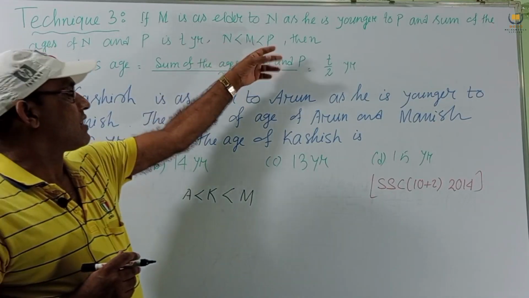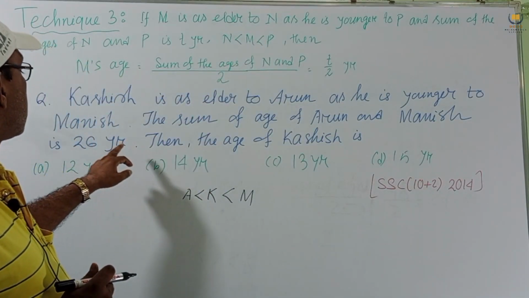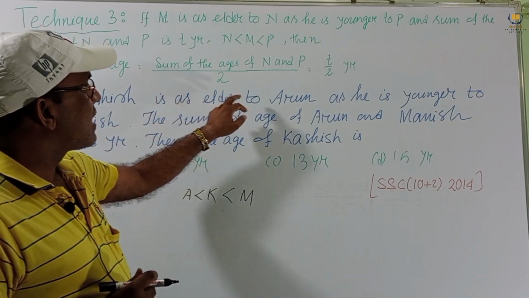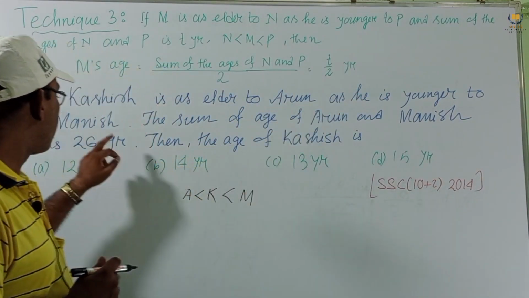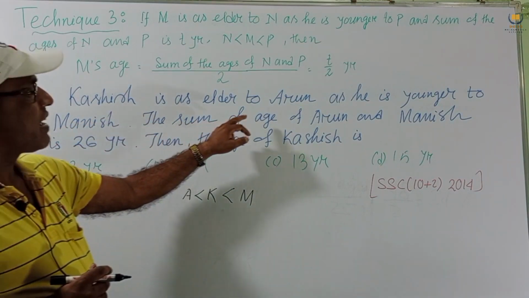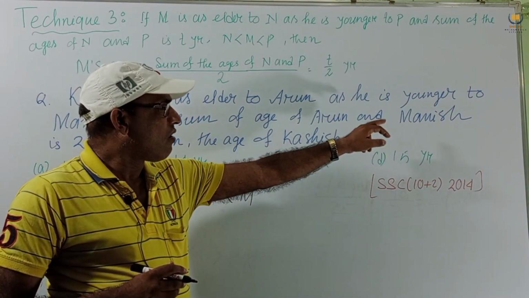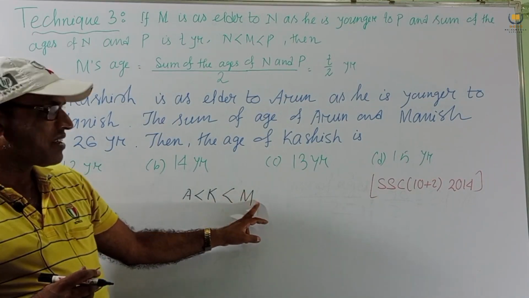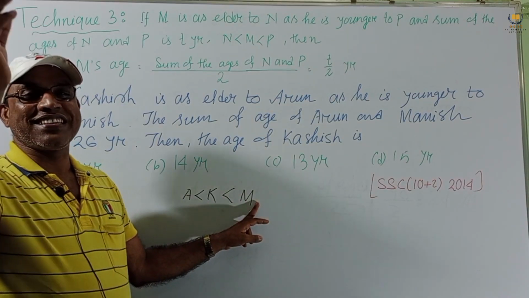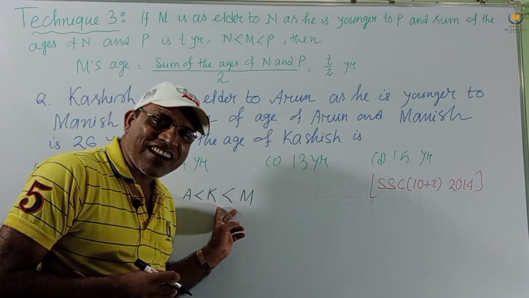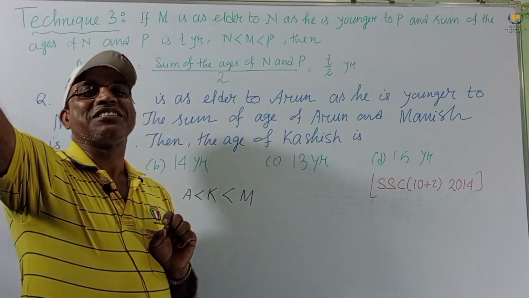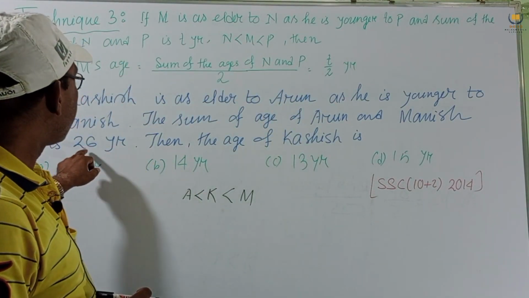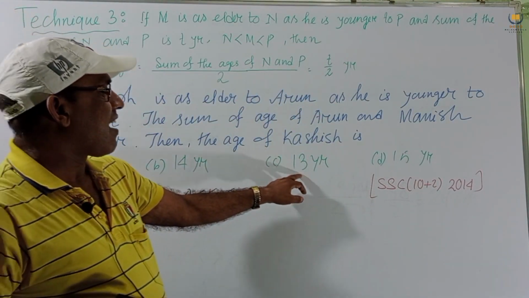Here Arun and Manish, their sum is 26 years. Now what is the age of Kashish? That means 26 by 2. No need to calculate, directly we write in memory 26 by 2, then 13.